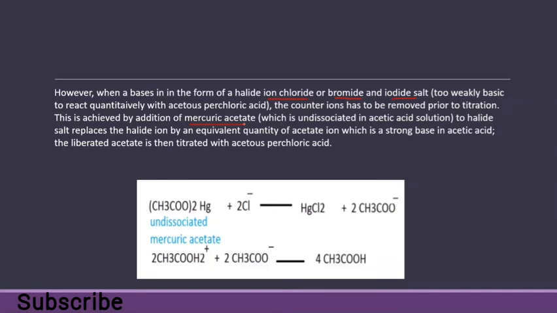The salt replaces the halide ion by an equivalent quantity of acetate ion, which is a strong base in acetic acid. The liberated acetate is then titrated with perchloric acid.